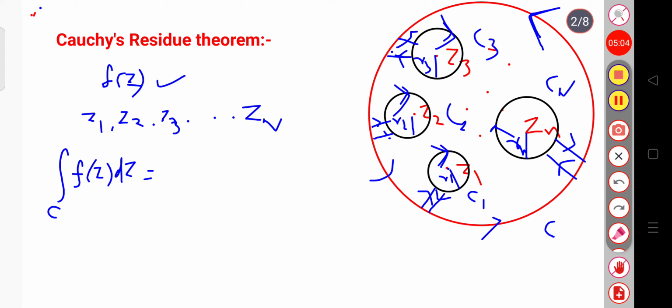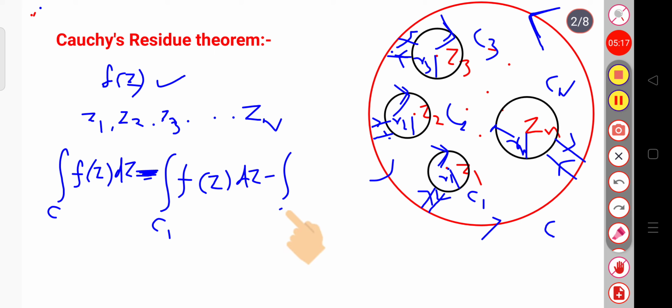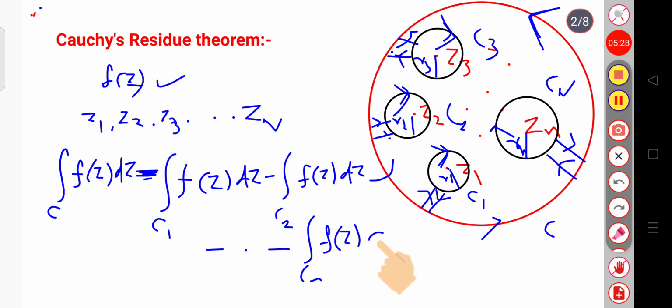So, I can write the negative of the integral over C1 of f(z) dz minus the integral over C2 of f(z) dz, and so on up to the integral over Cn of f(z) dz. Clear? That will be equal to 0.